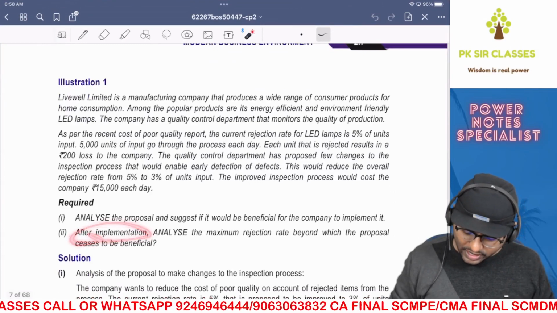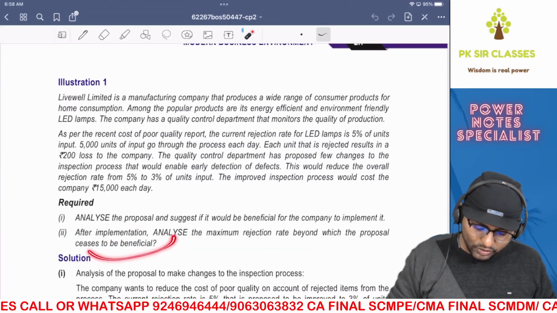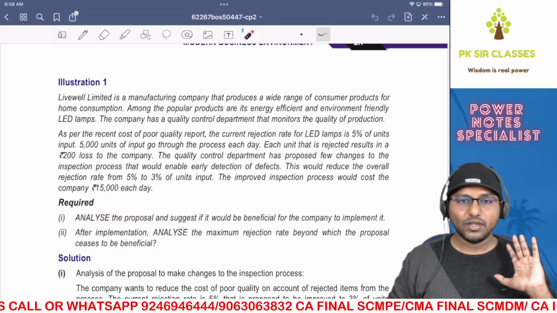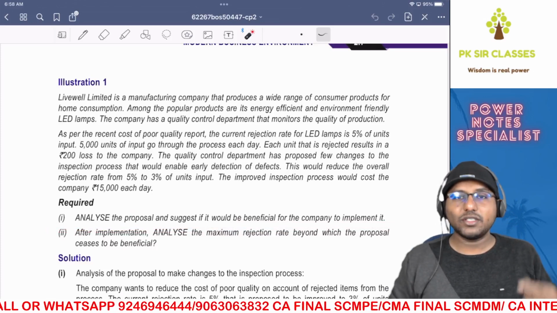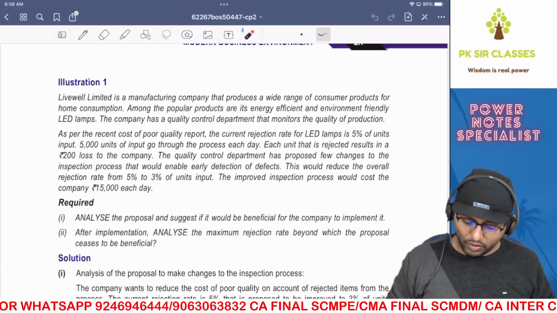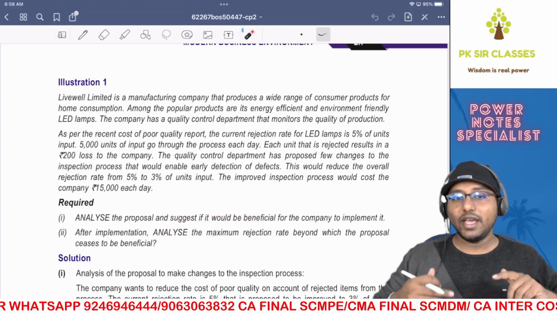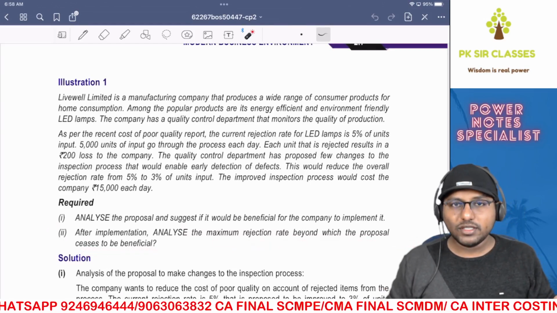After implementation, analyze the maximum rejection rate beyond which the proposal ceases to be beneficial. So right now, what was the answer for the first part of the question? We said it is beneficial because the net benefit is positive. Therefore, go for that proposal, implement it, right? Now he is asking you exactly the opposite question. When it will not be beneficial is what he is asking. Then only the proposal will cease to be beneficial, right?